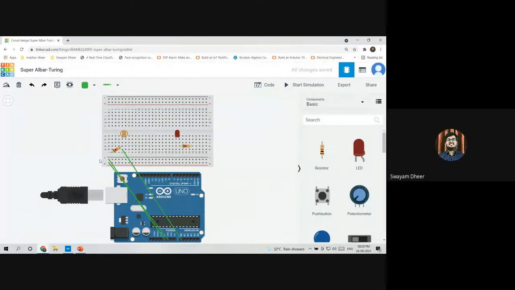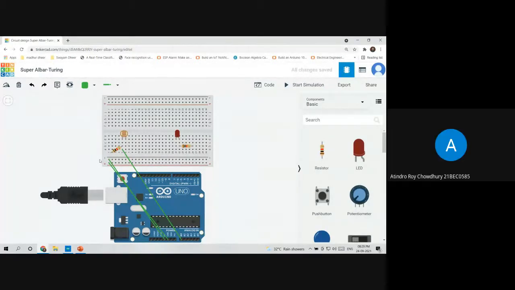Yeah, I told you we are using one external device, that is the photoresistor, right? It needs some amount of voltage to run. That is why we are using it, and the LED is not. The LED can be run by the voltage and the current which the Arduino gives with the circuit it makes.